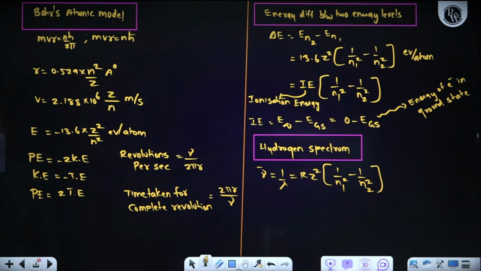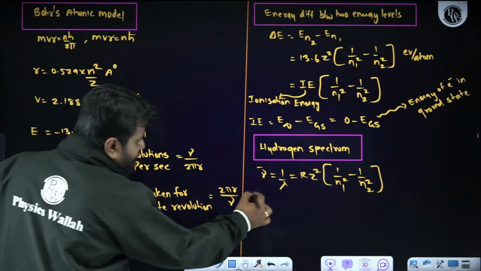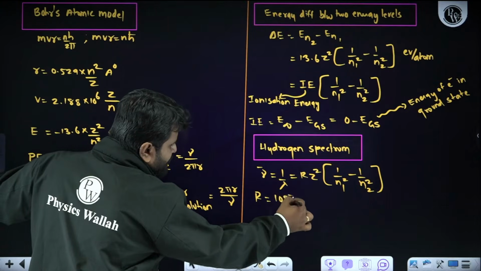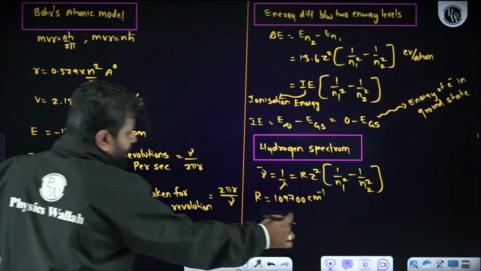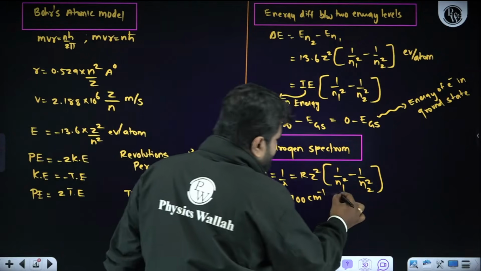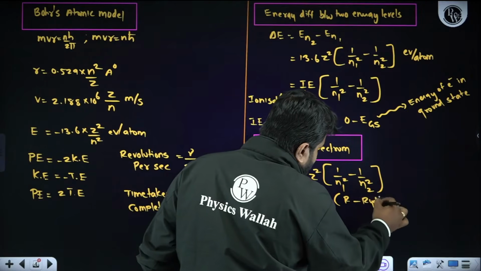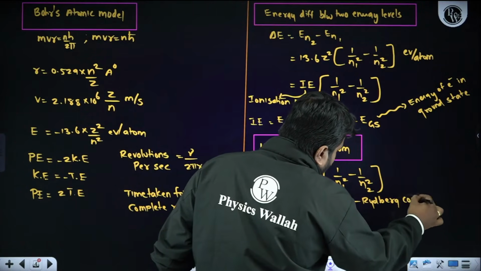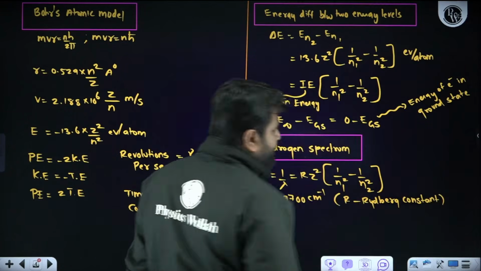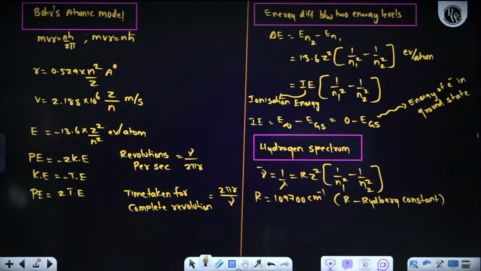What is the R value here? R value is nothing but 109700 centimeter inverse. This R is called the Rydberg constant. Now, one more thing. Remember, first line of a series: how to find out for the first line of a series, N2 value will be equal to N1 plus 1. Limiting spectral line, that means series limit.